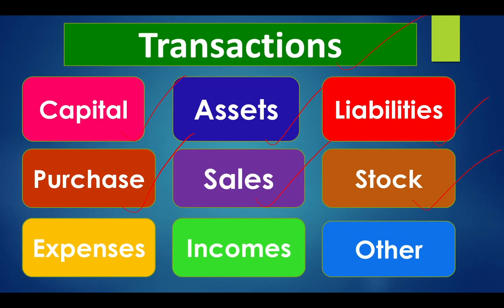Stock. Stock means what the business is purchasing and keeping. There are different types of stock in a business: stock of goods, stock of raw material, and stock of work in progress, etc. So what the business is keeping as goods or materials is called stock.